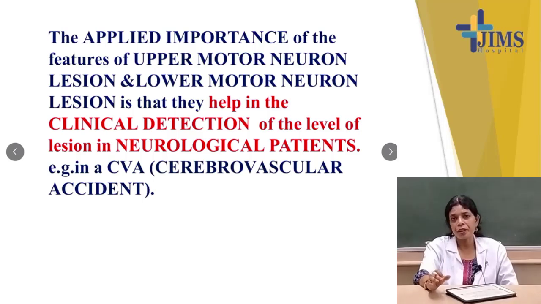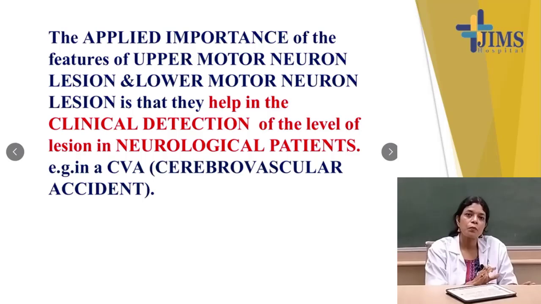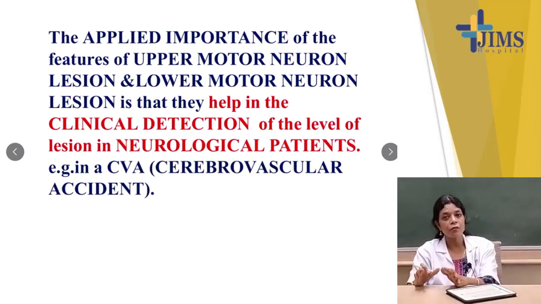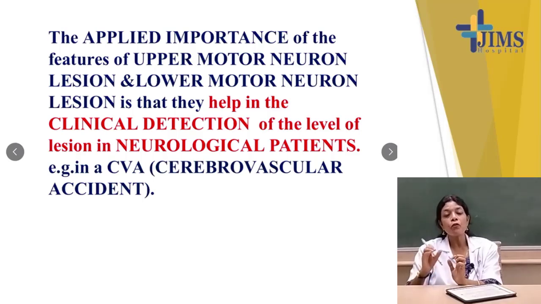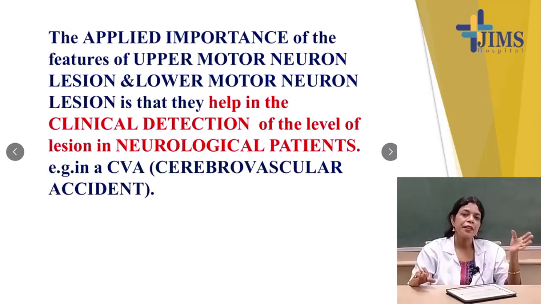What is the importance? Why are we telling so much? These are the features of the upper motor neuron. You have a clear idea of what the upper motor neuron is, what the lower motor neuron is, what the features of upper motor neuron lesions are, and what the lower motor neuron features are. When you study medicine, you will go to the ward and see the patient, and at that time you will have a clear idea. But from the beginning, you have to know the points and the features.